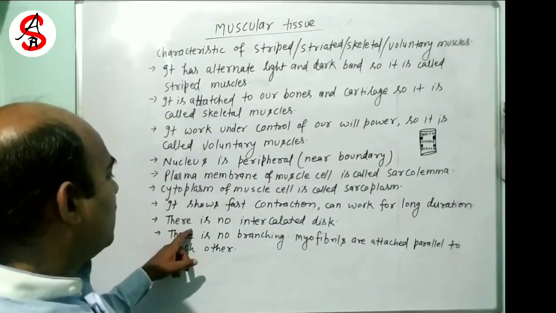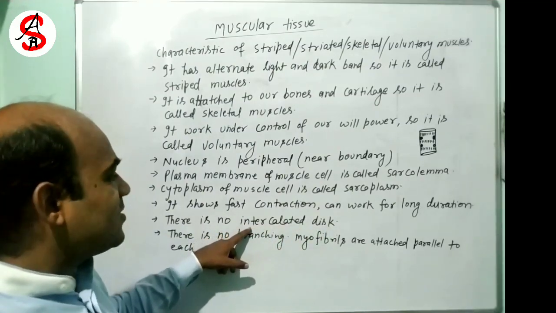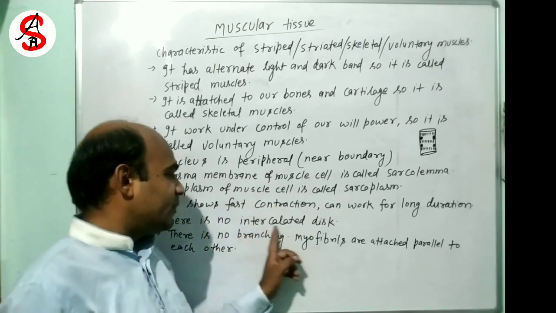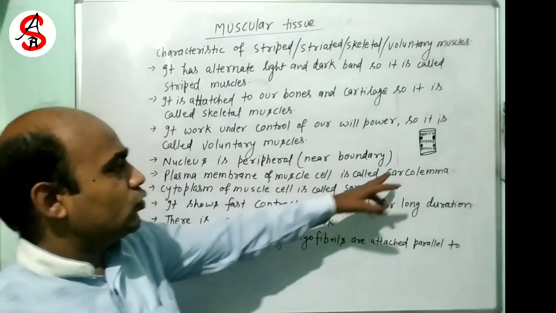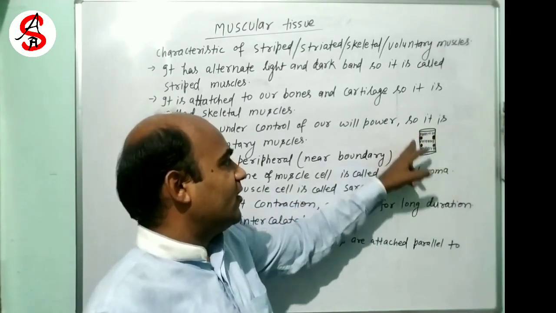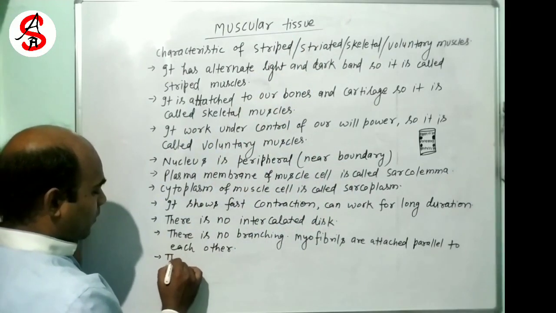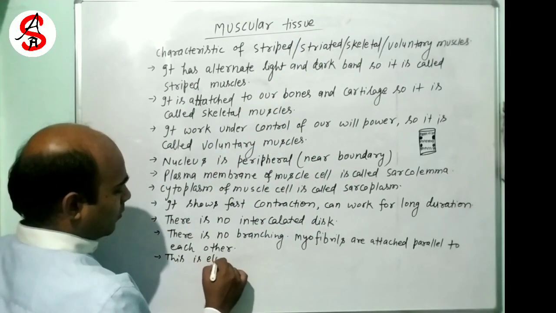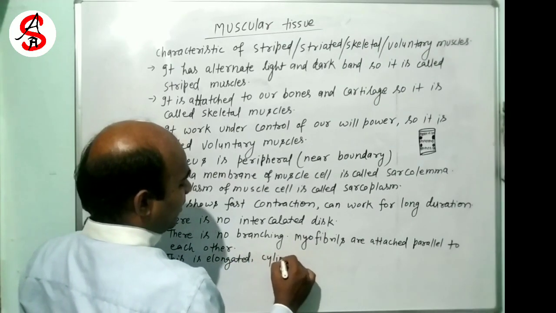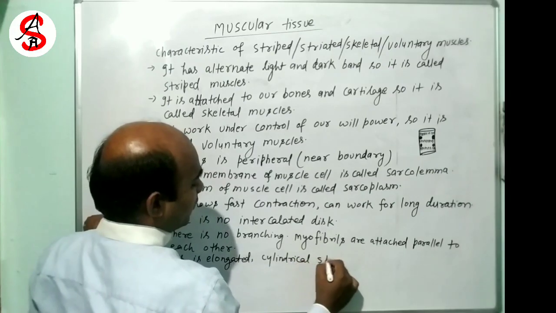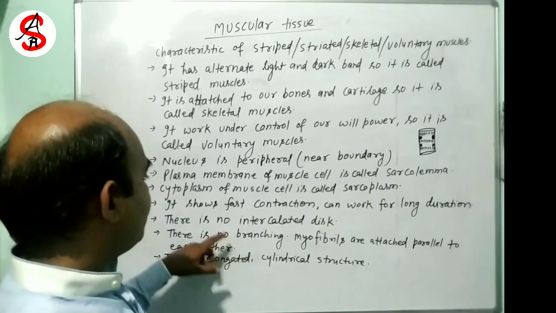There is no intercalated disc. This will be discussed in cardiac muscles, so at that place this will be clear. There is no branching. This is a cylinder-like structure, an elongated cylindrical structure. There is no branching.